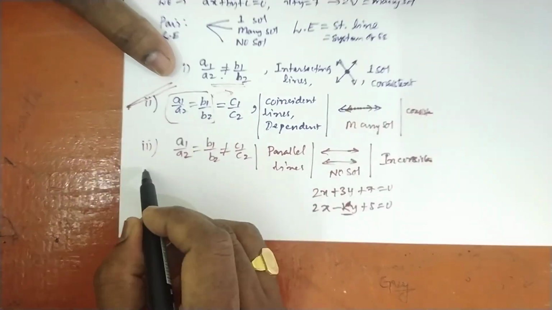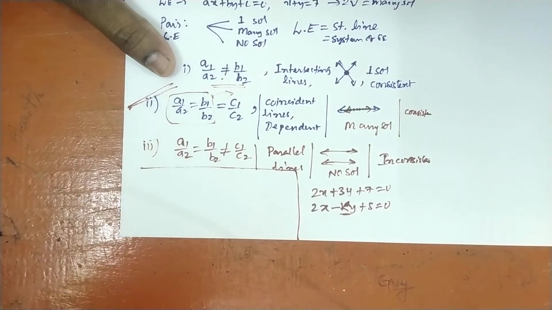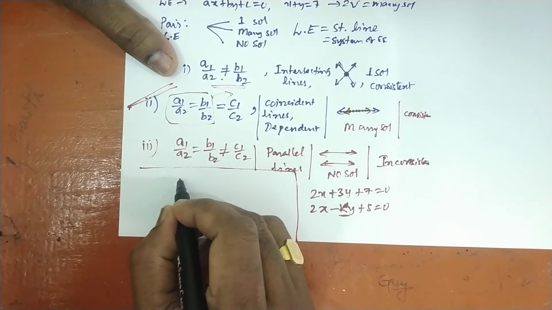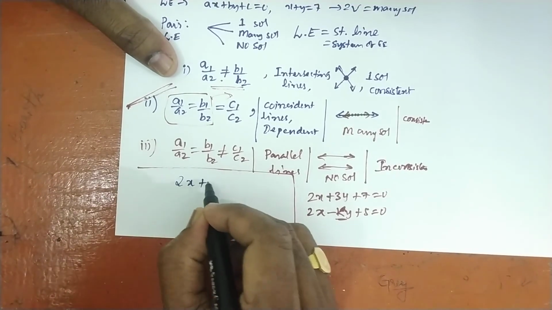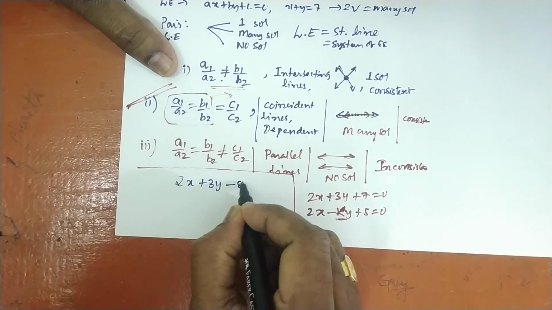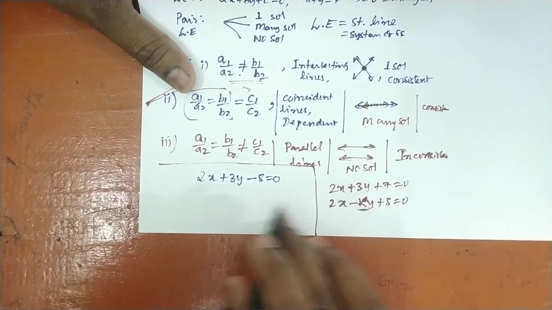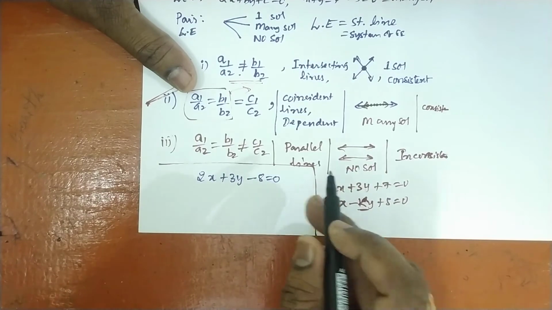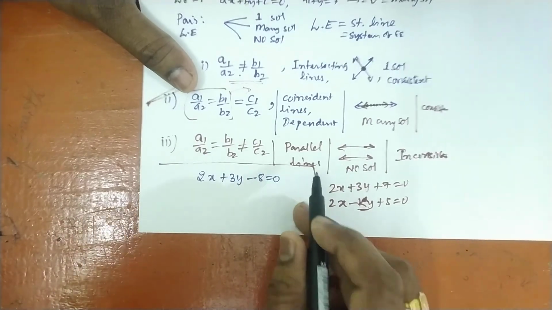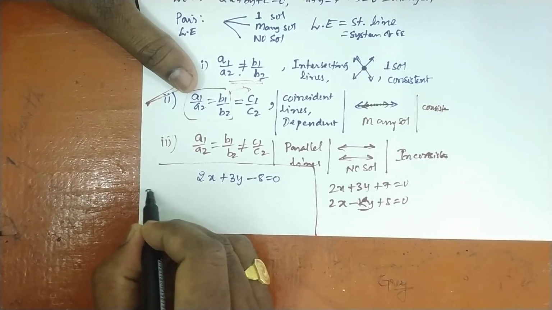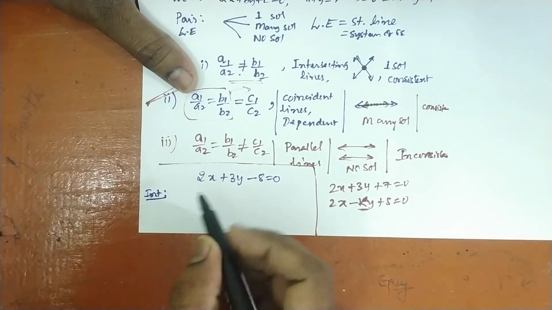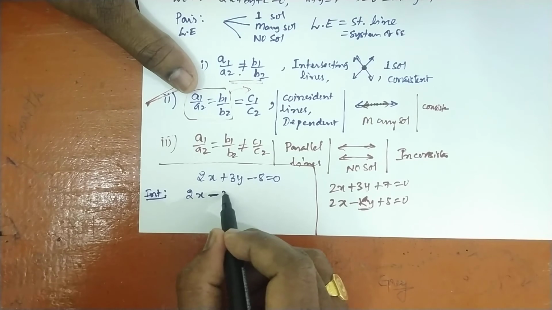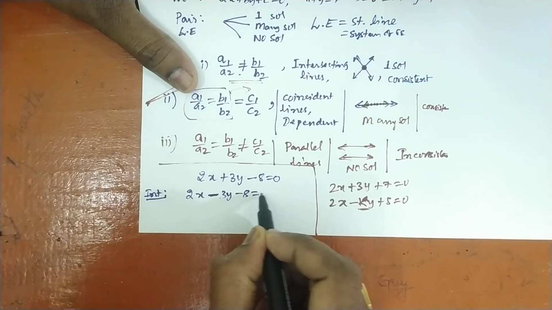And one more point I have to tell you here. Suppose one equation is already given, like 2x plus 3y minus 8 is equal to 0. The question asks you to write one more equation so that they have intersecting lines, parallel lines, or coincident lines. For intersecting lines, very simple: write the same thing, only in place of plus keep minus. So 2x minus 3y minus 8 is equal to 0.